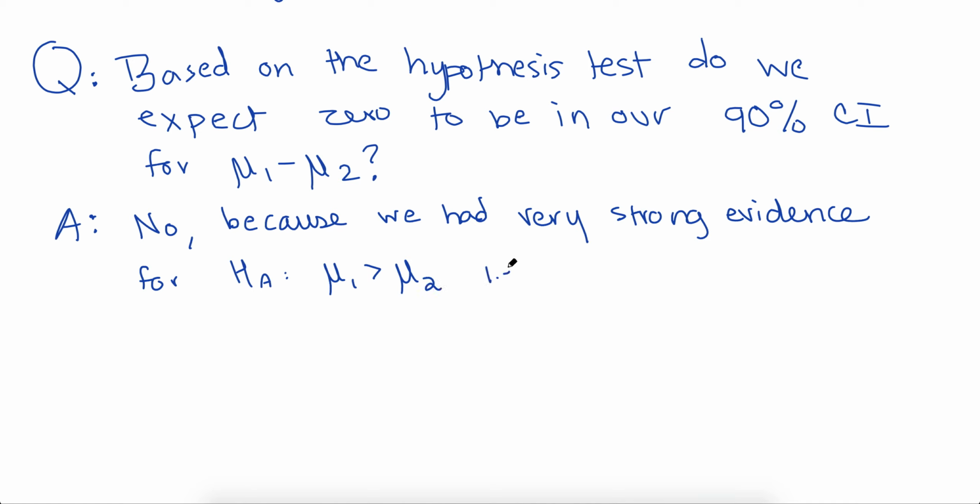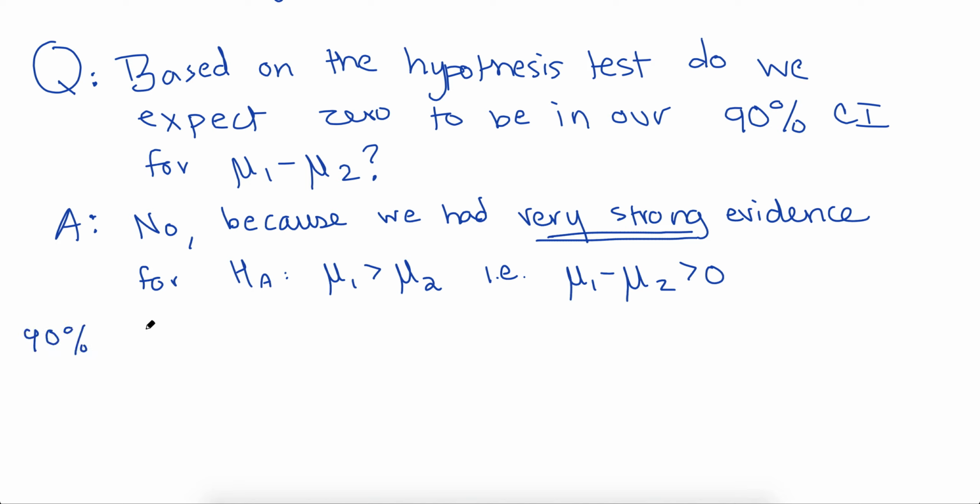Or, if you wrote it the other way, mu1 minus mu2 is greater than 0. So in other words, we have very strong evidence that the difference in average lengths is going to be positive, meaning the first group, or females, is going to be larger. Therefore, we expect our interval to be all positive, all above 0, since we have very strong evidence for this research claim. Let's construct our confidence interval just to double check.